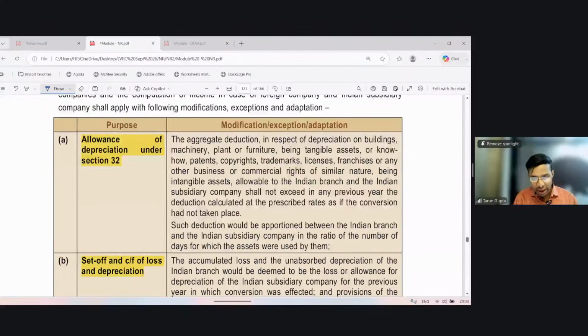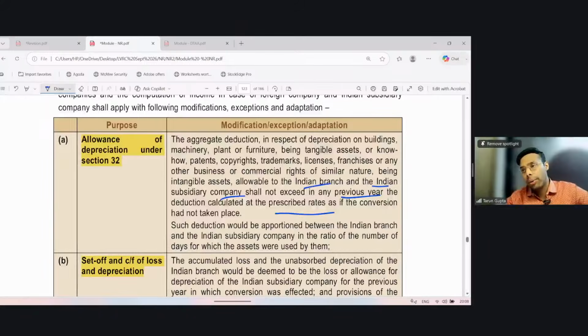So it says that the aggregate deduction in respect of depreciation allowable to the Indian branch and to the subsidiary. So there is a conversion in the middle of the year. The aggregate depreciation which is allowed to the branch and to the company shall not exceed in any previous year the deduction calculated at the prescribed rate as if the conversion had not happened.